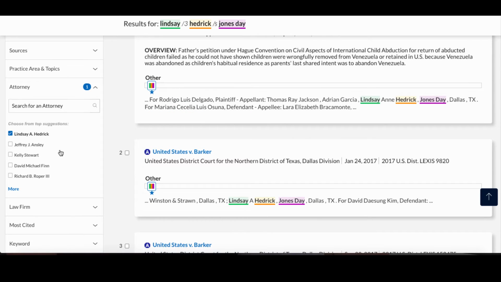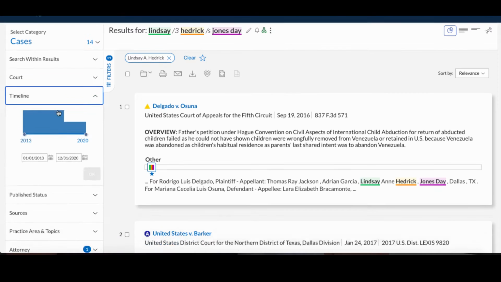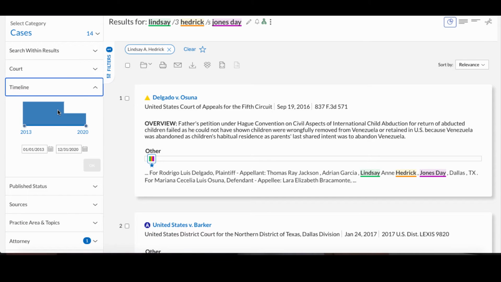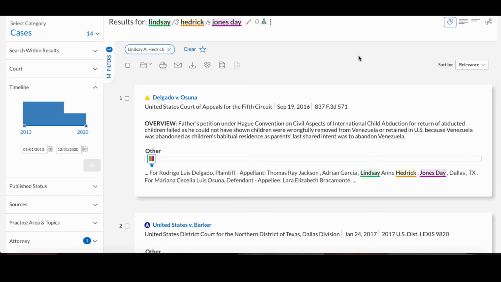You could also choose to narrow by using the timeline to cases from just certain dates, or on the right-hand side, you could go ahead and sort from newest to oldest. The information is really valuable because it shows that you're informed and knowledgeable during the interview.